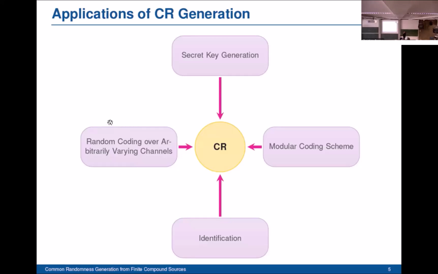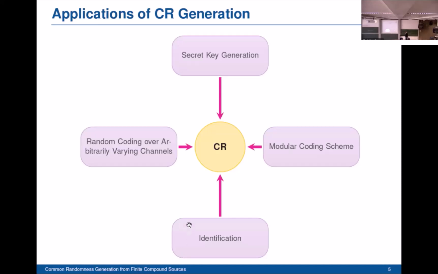One of the most obvious applications of common randomness generation is secret key generation, where under additional secrecy requirements, the generated random variables can be used as secret keys. Another application is the modular coding scheme, where a common scenario in seeded modular coding is when the legitimate parties have access to common randomness as an additional resource, and this common randomness can be used as a seed.